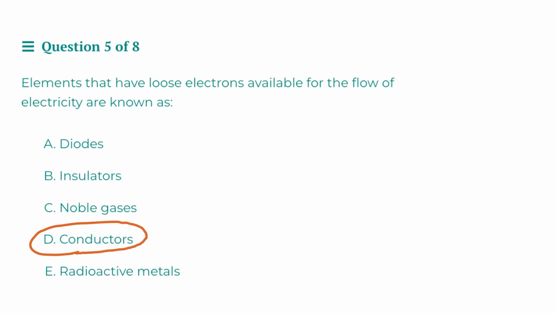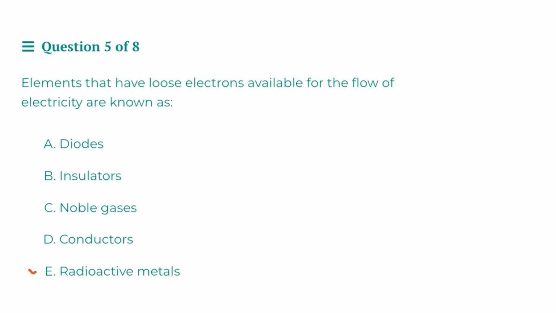But why is this the case? Well, conductors are indeed elements that have loose electrons available for the flow of electricity. These are metals that are essentially a sea of electrons, and some of those electrons are available to flow. And that flow of electrons is electricity. So again, for this reason, the correct answer is D.